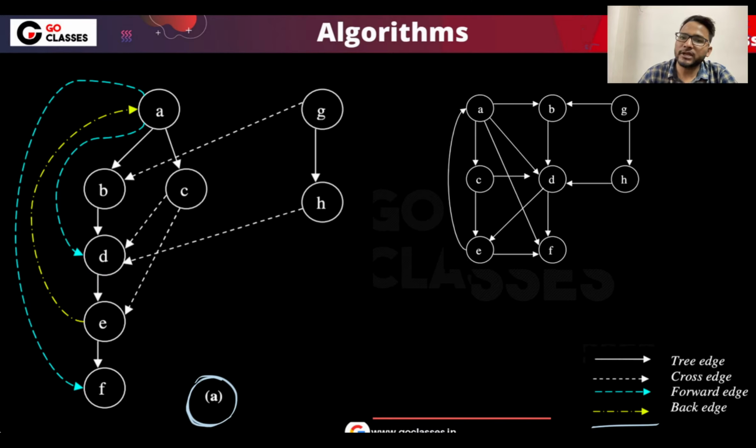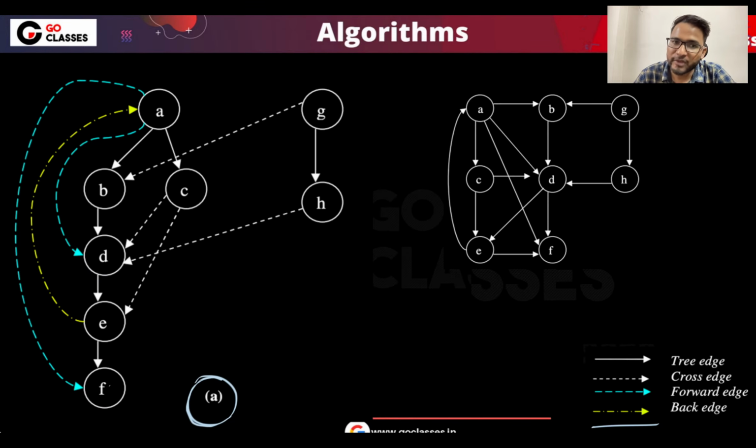Now let's see the DFS edge classification. As you might know, given a graph, there are 4 types of edges that are possible in a directed graph for the DFS. What are those edges? Tree edge, cross edge, forward edge, and back edge. If this graph is given and you start from A, then tree edges are all the edges which are part of the tree.